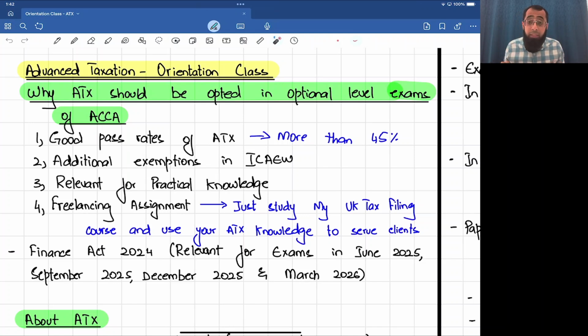Now, some students will say, "Sir, we are giving the exam in June 25. You are teaching us Finance Act 24. Isn't it old?" No, it's not old. The tax always works 1 year behind. You first earn in the year, you first earn the incomes, you earn money. When the year ends, then you file the tax. So tax is always 1 year behind.